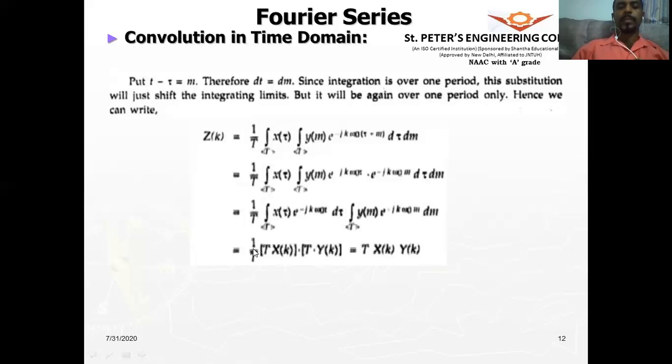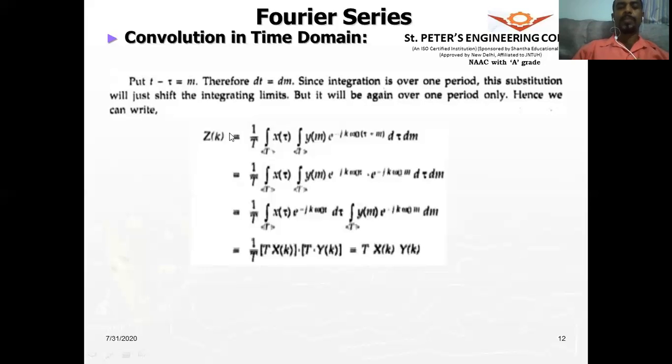So therefore, we are simply multiplying with T and T, because it has to be 1 by T. So 1 by T is missing, so we put that T. So 1 by T into T, so there are 2 and this 1 T, so it will get cancelled. So we get capital T, that is over one period, the period, times X of k into Y of k.